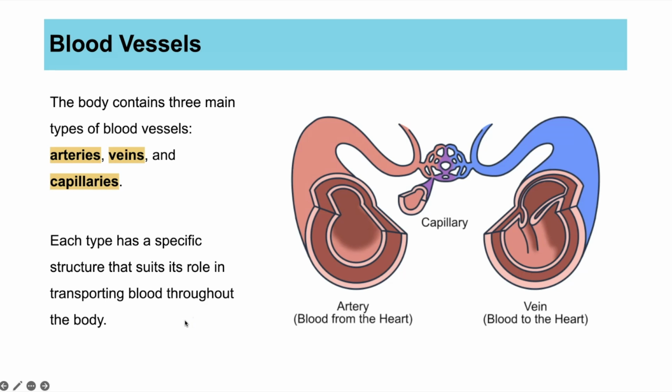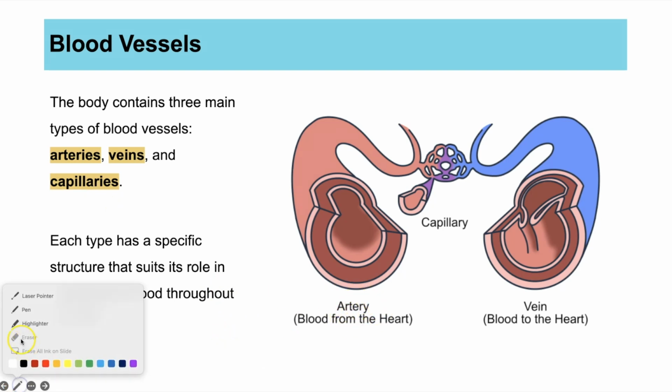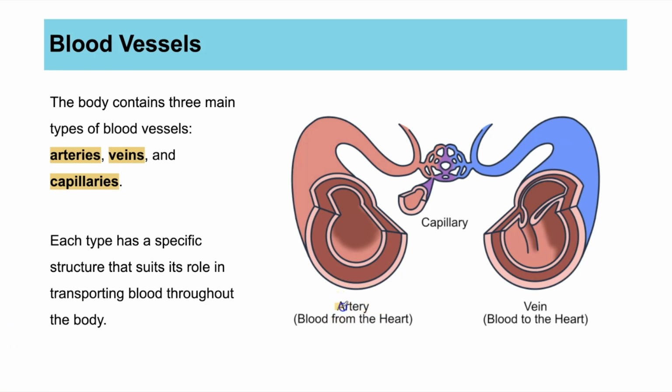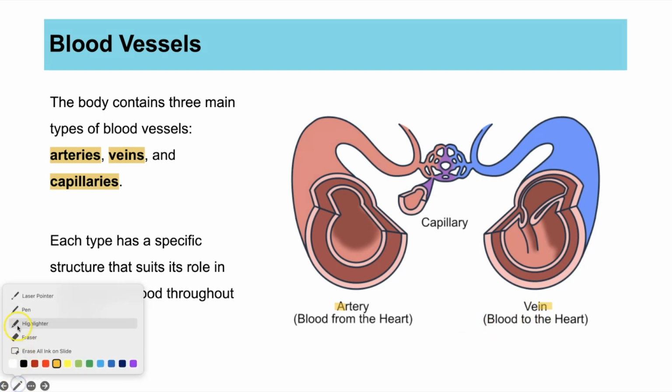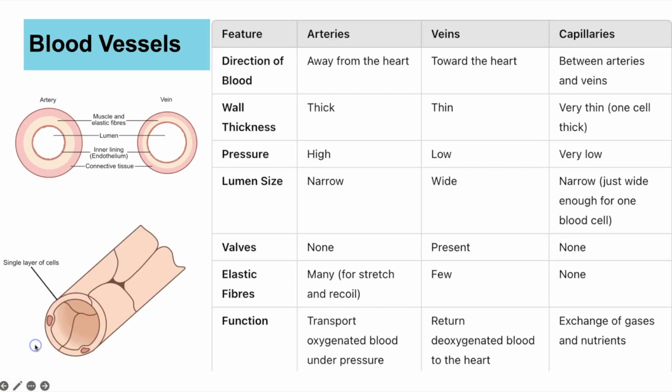So that takes us on to the blood vessels then, which are still part of the circulatory system. There's three main blood vessels that you need to know: arteries, veins, and capillaries. All three of them have a different structure and function. So let's have a look. One thing though, just to point out, as a way to help you to remember this: arteries, I always think A, away. Arteries carry blood away from the heart. Veins have the word in them. They're carrying blood back into the heart or back to the heart. So that's how to remember which way round it is in terms of their functions.